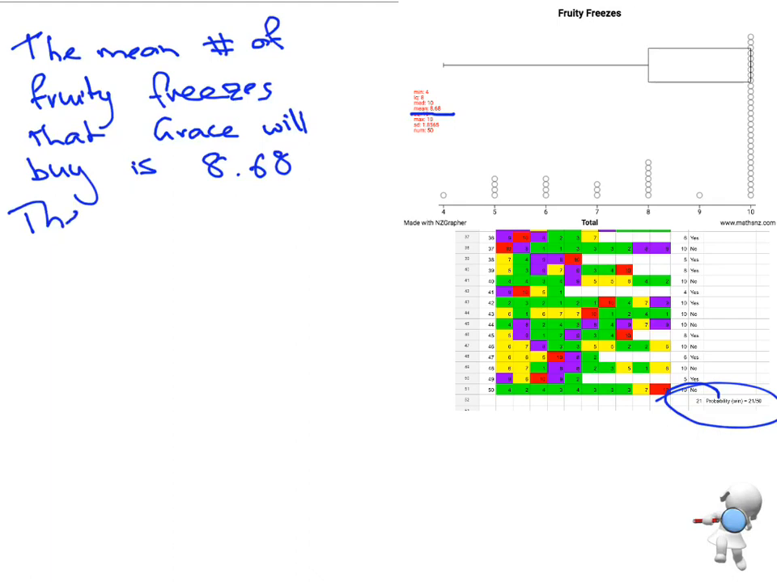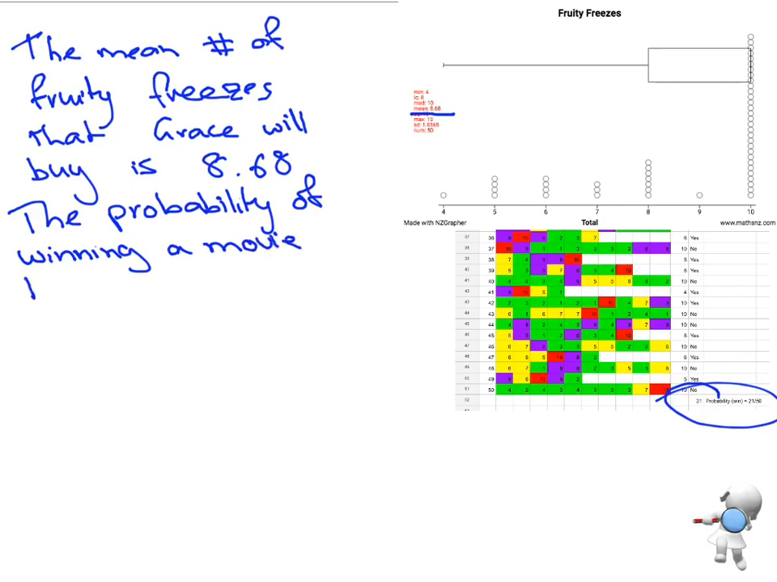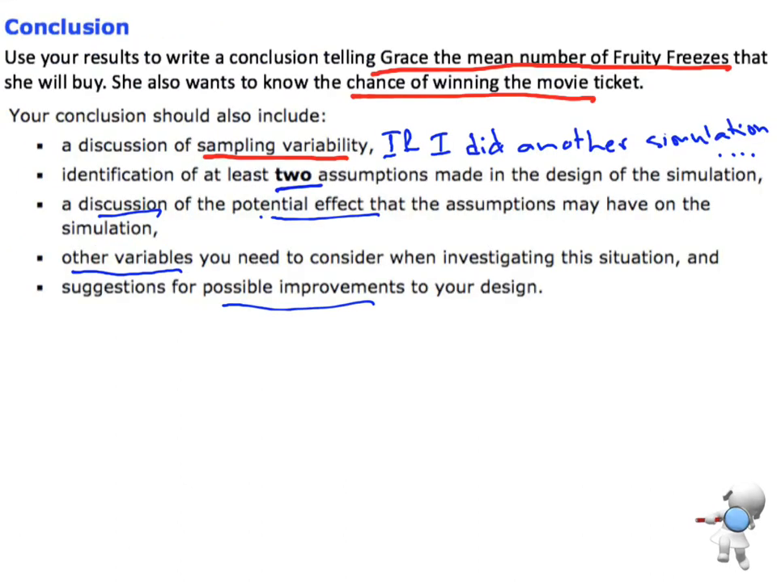And we also want to say that the probability of winning a movie ticket is 21 out of 50. So that's the first part, answering the investigation question. Okay, so that's that part done.